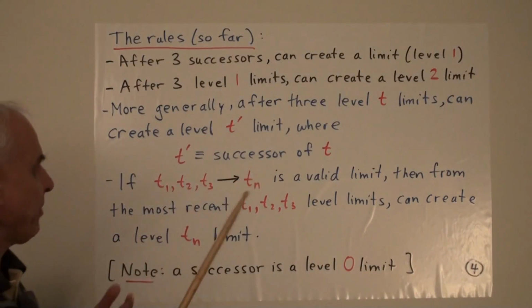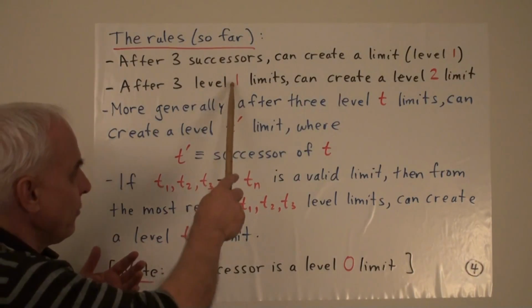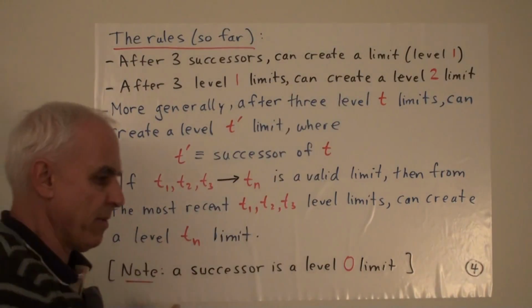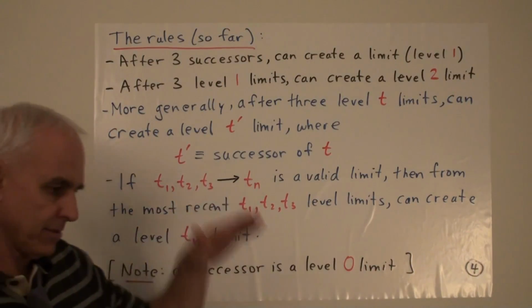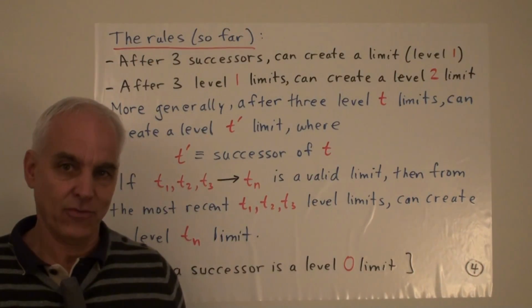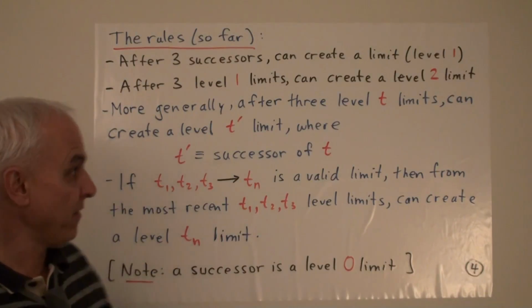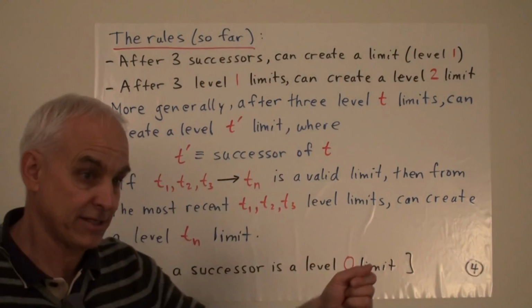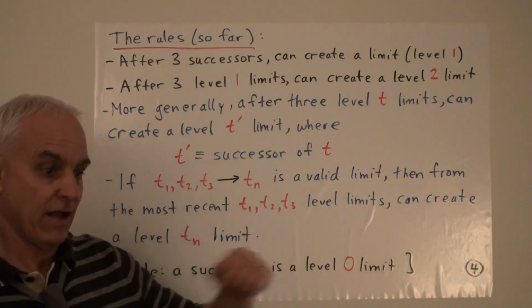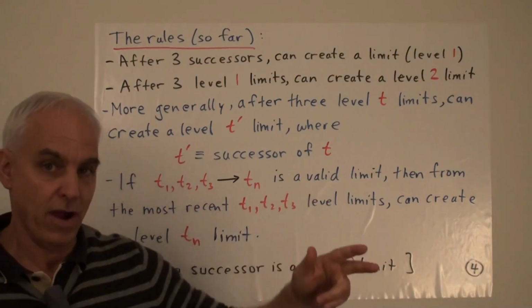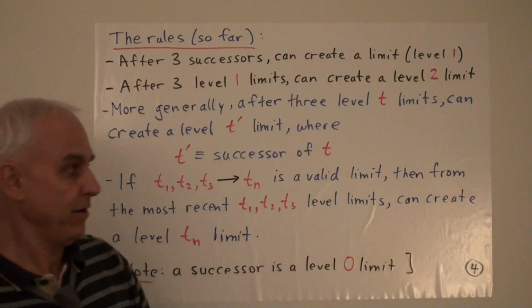So this happens not just at 1 to 2 and 2 to 3, but at more advanced levels as well. In other words, if we have 3 level n limits, then they generate a level n plus 1, which is the successor of n limit.